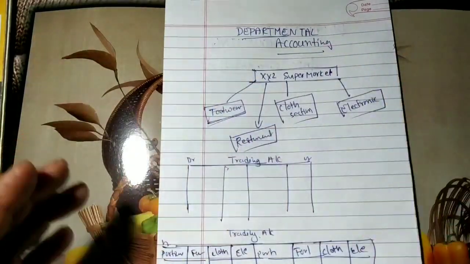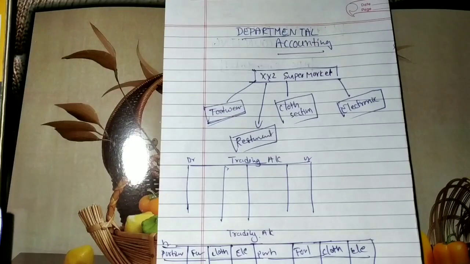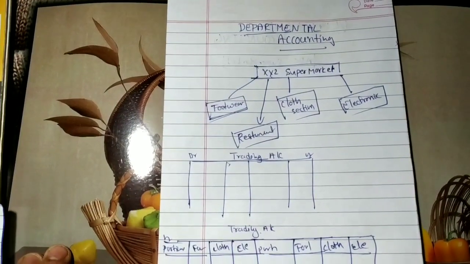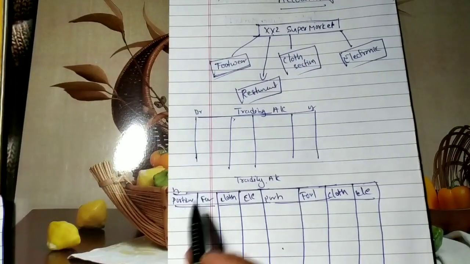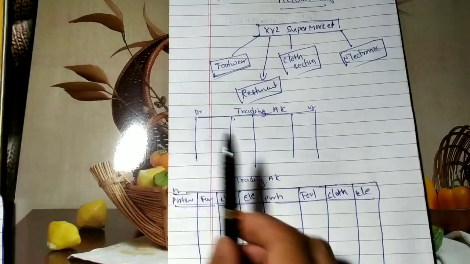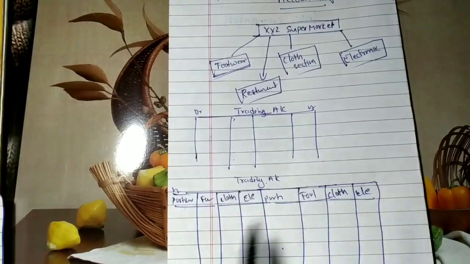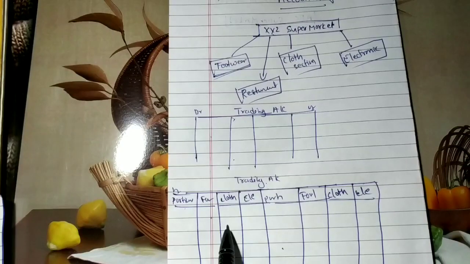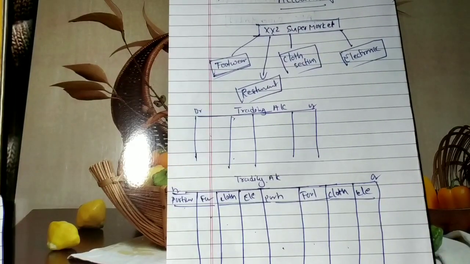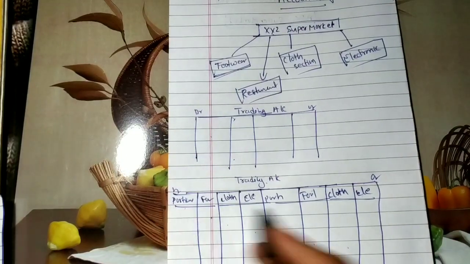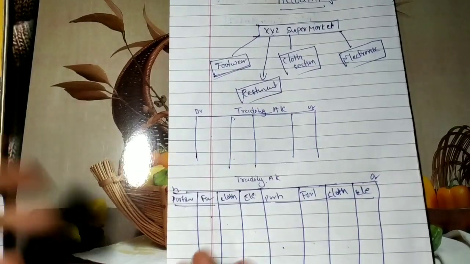But here, in order to know the profit and loss of each department, we are going to prepare the trading account separately. See, the difference is that there is a single column, but here we have separate columns for the footwear department, cloth department, and electronic department on the debit side, and the same on the credit side. So whatever the purchase of each department will be entered the same.